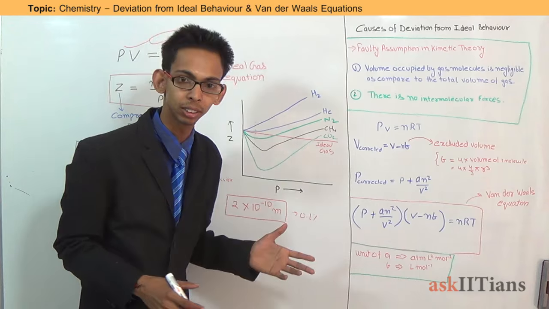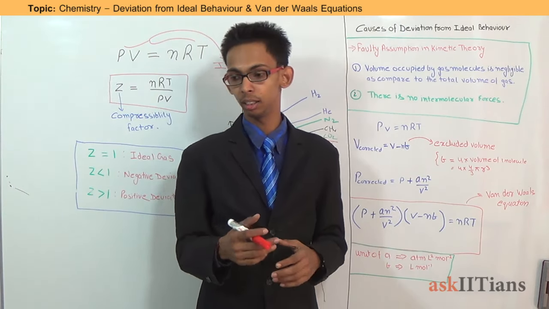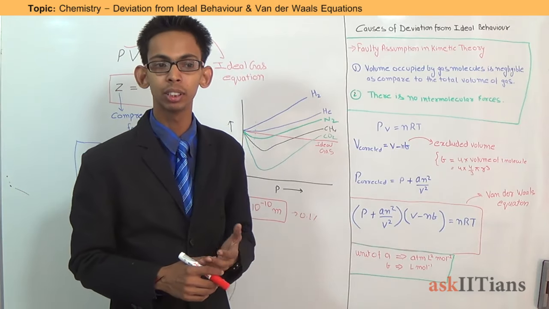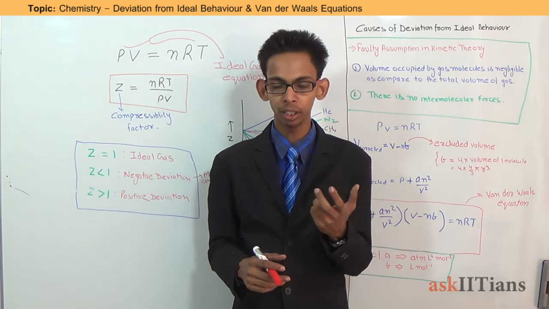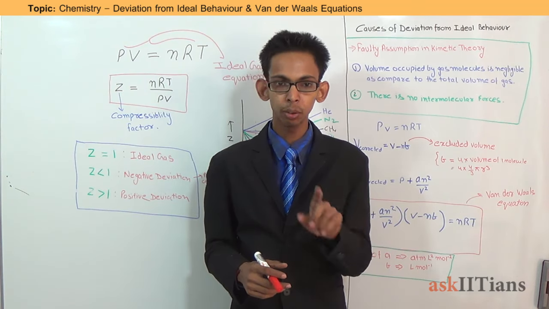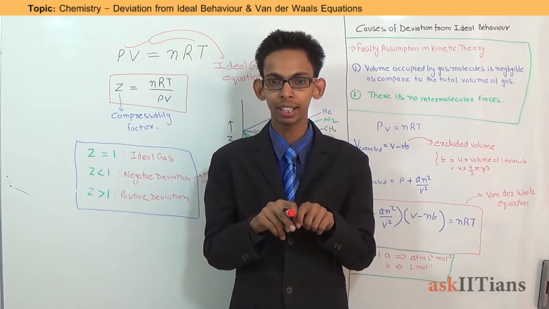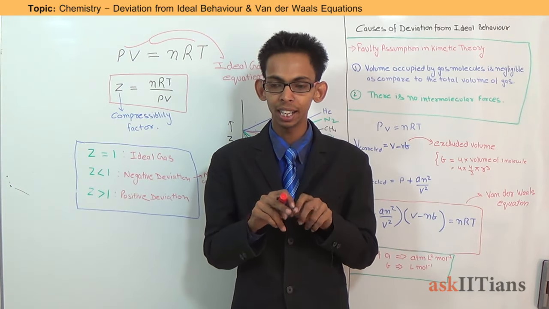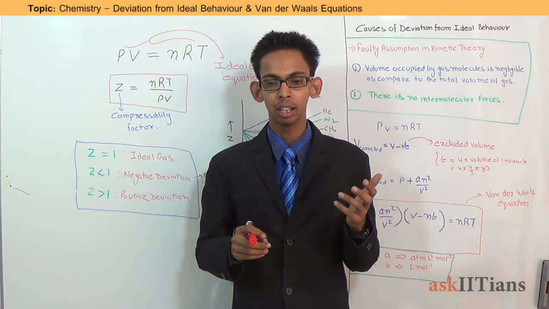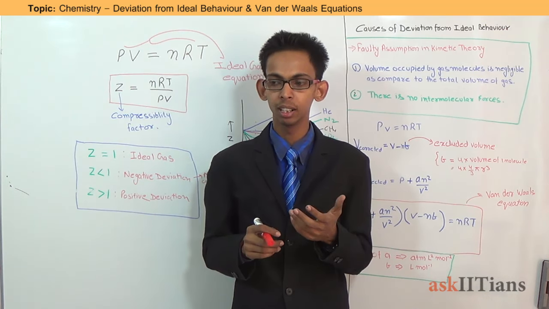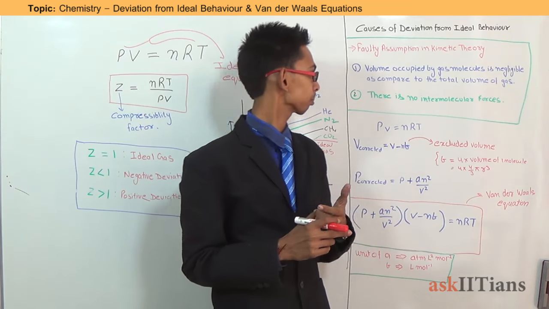Now, what are the reasons behind the deviation of real gas from the ideal behavior? The postulates of kinetic molecular theory basically deal with the behavior of molecules of an ideal gas. They draw an ideal picture for a gas, that is for an ideal gas, and there are some faults. Some of the assumptions of kinetic molecular theory are faulty. That's why the real gas does not obey all those postulates.